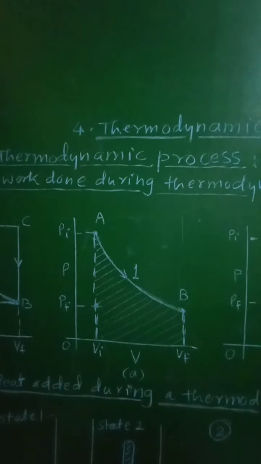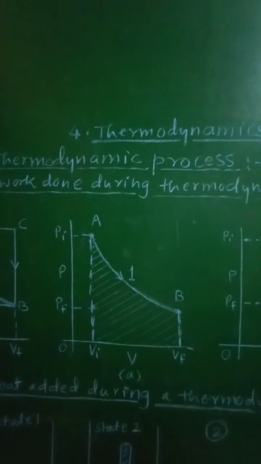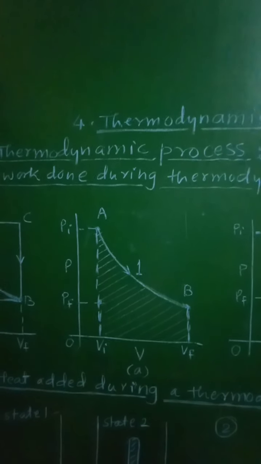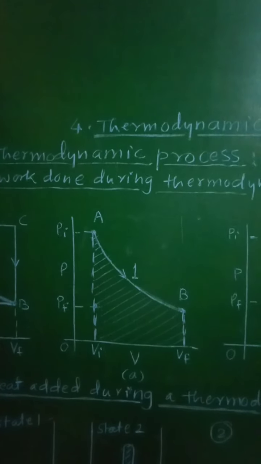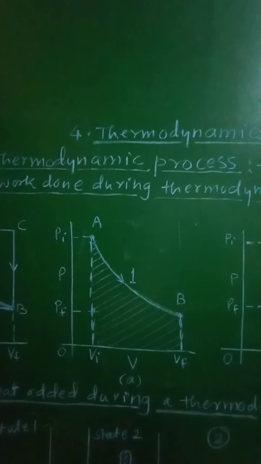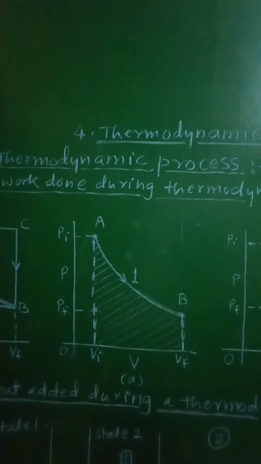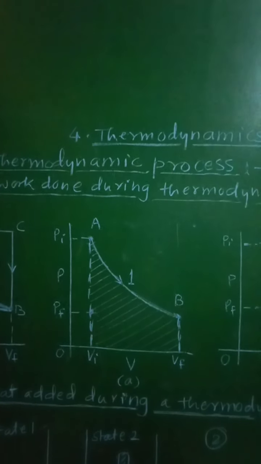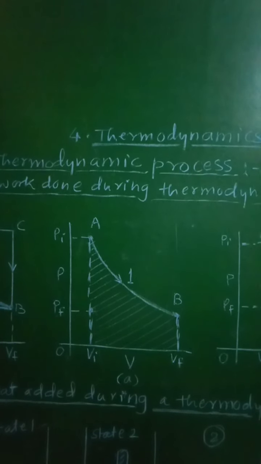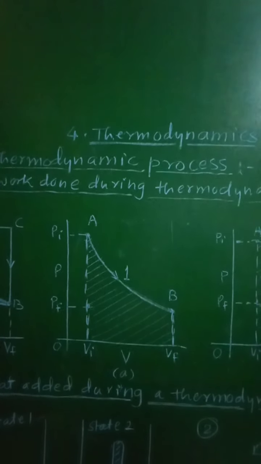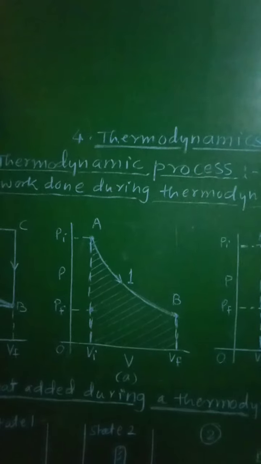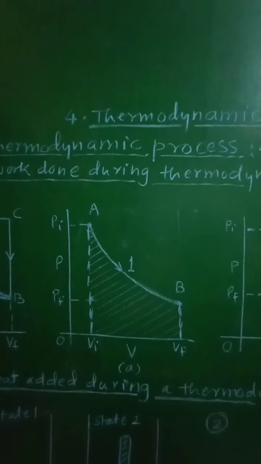When a thermodynamic system changes from its initial state to its final state, it passes through a series of intermediate states. So, this series of the intermediate states, when plotted on a PV diagram, that is pressure against volume diagram, is called as a path.